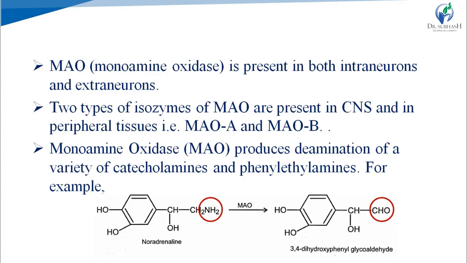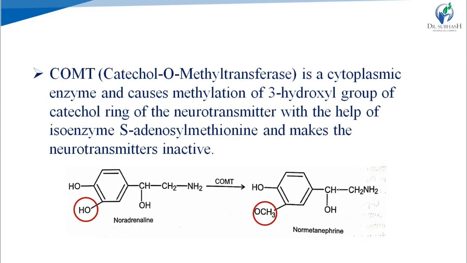Deamination means removing the amino group. See here, the NH2 group of noradrenaline is removed with the help of MAO, so CH2NH2 is converted into CHO. So noradrenaline results in 3,4-dihydroxyphenyl glycoaldehyde, right? MAO performs deamination of catecholamines.